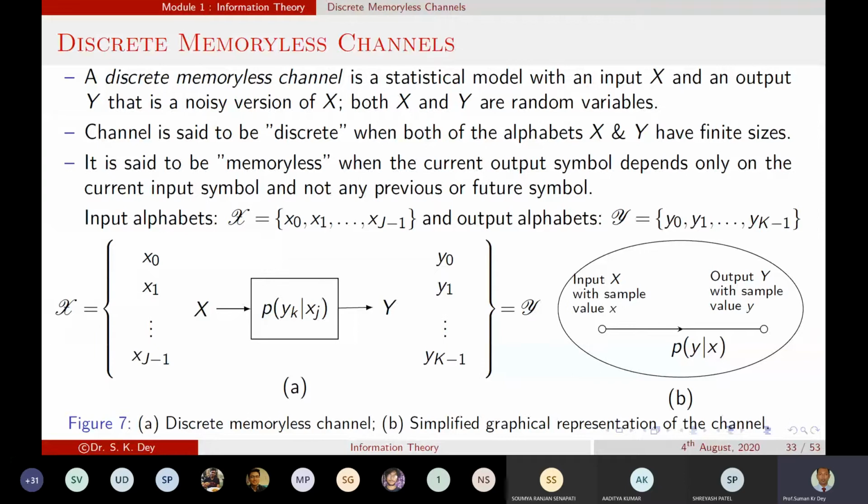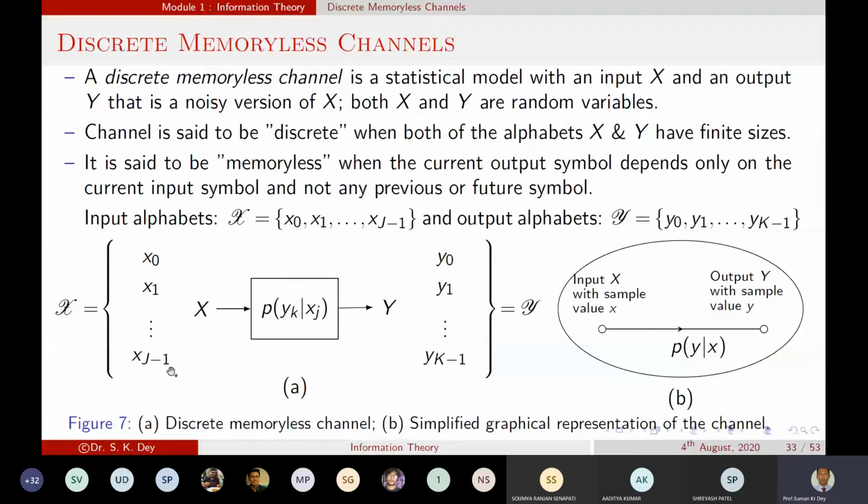Memoryless means that the current output symbol depends only on the current input symbol, not on any previous or future symbols. In this figure, in matrix form, X is the input alphabet, a set of input events.